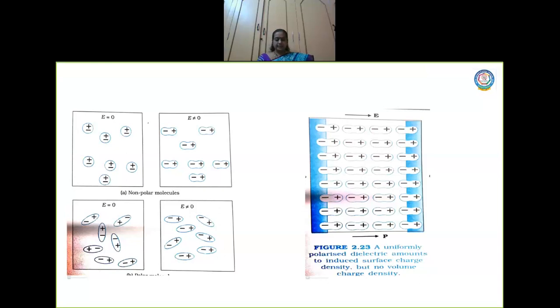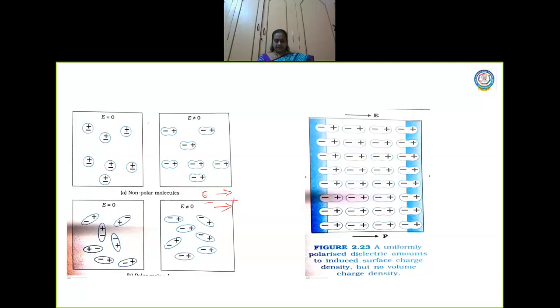So then there is a net dipole moment. Now alignment of the electric dipoles in the direction of electric field will produce a net dipole moment. The direction of the net dipole moment will be in the direction of the electric field. Now what is the direction of electric field here? Electric field is in this direction, and the dipole moment, from minus to plus, is also in the direction of electric field. So here also we can say that the dielectric is polarized.